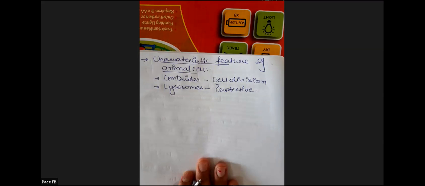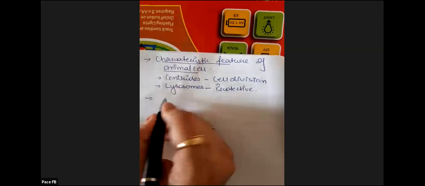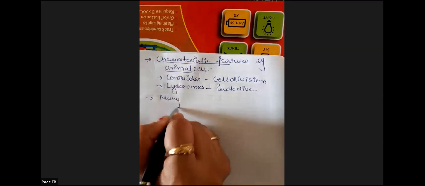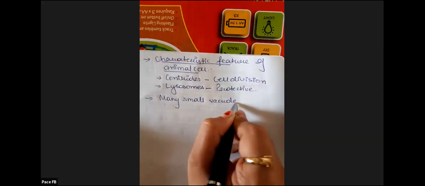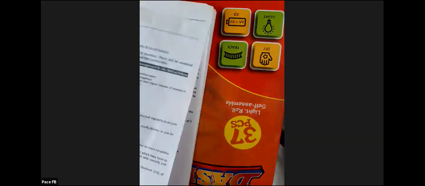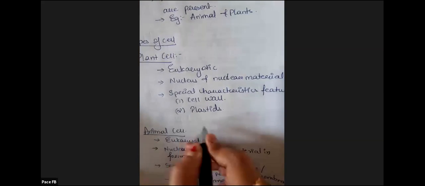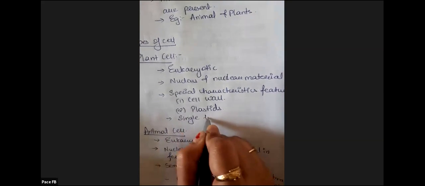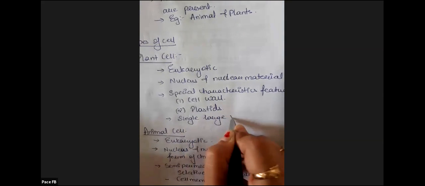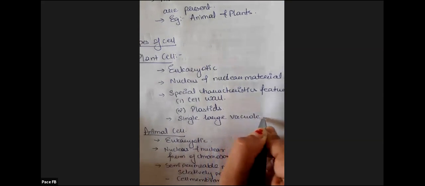Yes, if we talk about vacuoles, animal cell have many small vacuoles, but in plant cell you have a single large vacuole. So only one vacuole is present in plant cell, but in animal cell many small vacuoles are present.